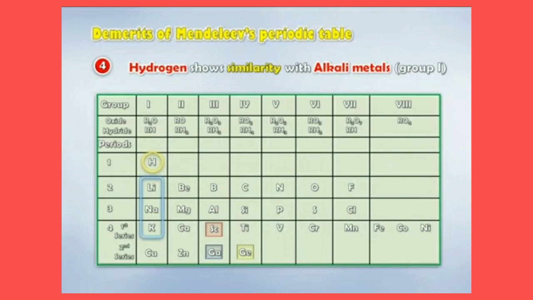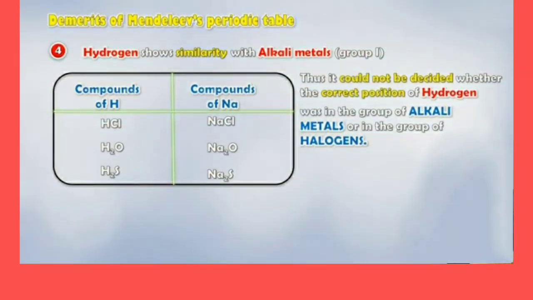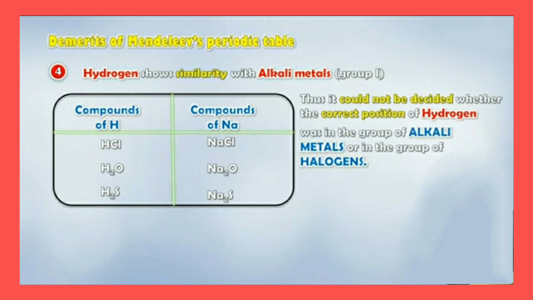There is a similarity in the molecular formulae of the compounds of hydrogen and alkali metals like lithium, sodium, potassium, etc., formed with chlorine and oxygen. So, considering these properties, it could not be decided whether the correct position of hydrogen was in the group of alkali metals or in the group of halogens. Here you can see the examples of compounds of hydrogen and compounds of sodium.